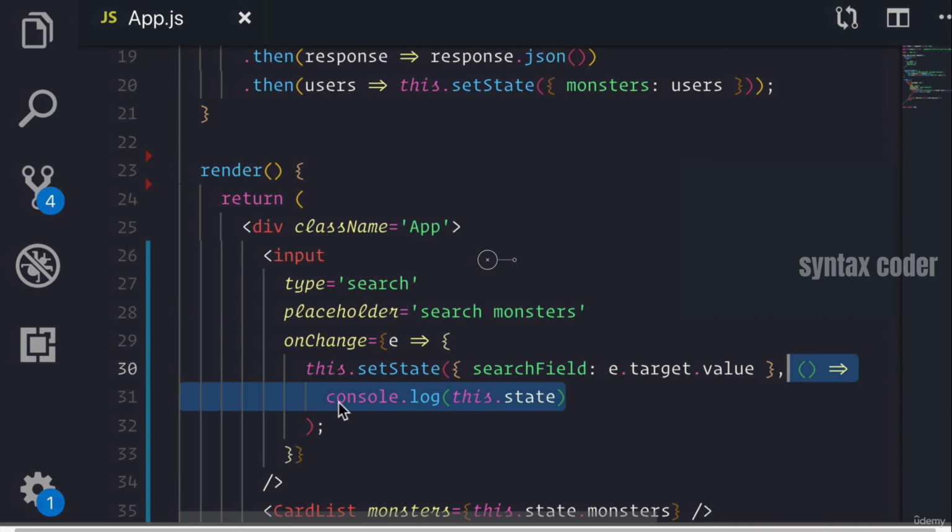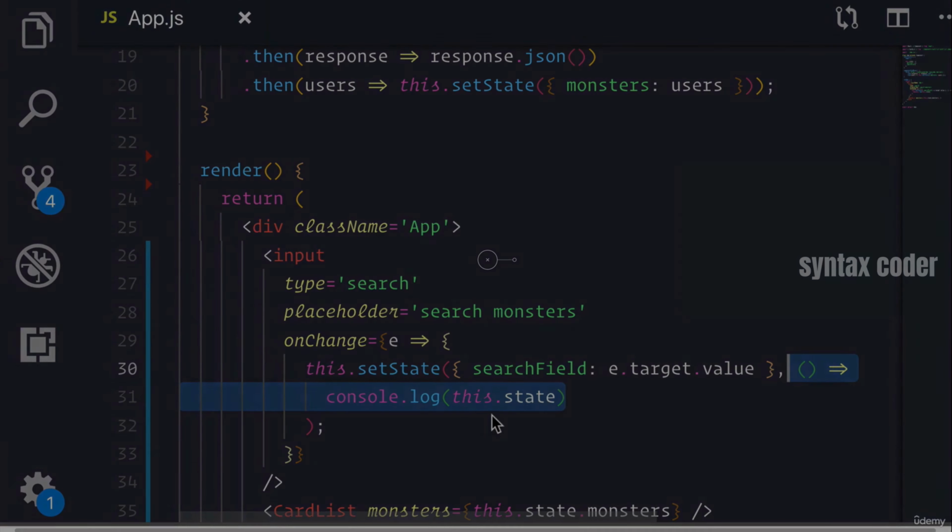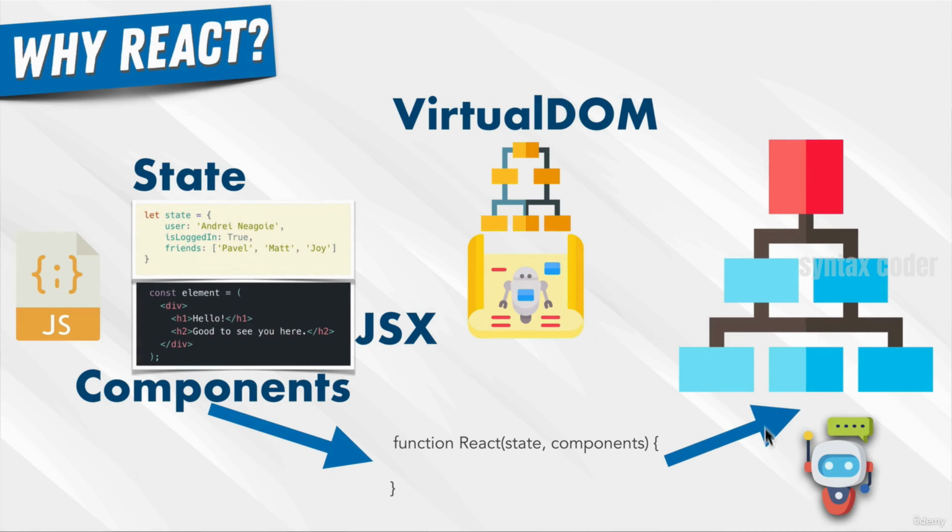Now, the last part is this over here. Remember how Yihua said that this doesn't get logged right away? And that's because, once again, React is smart. We're not actually interacting with the DOM. What it's going to say is when we do setState, it's going to say, hey, ReactBot, we have some updates that we want to make to the DOM. Can you do it for us? And our little robot is going to say, yeah, I can do it. But you know what? I know when the best time to do that is. I know when to do it. Just let me handle it. I'll take care of it.